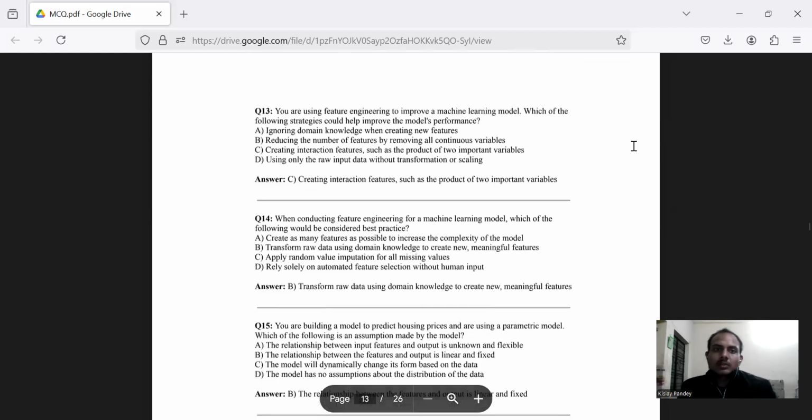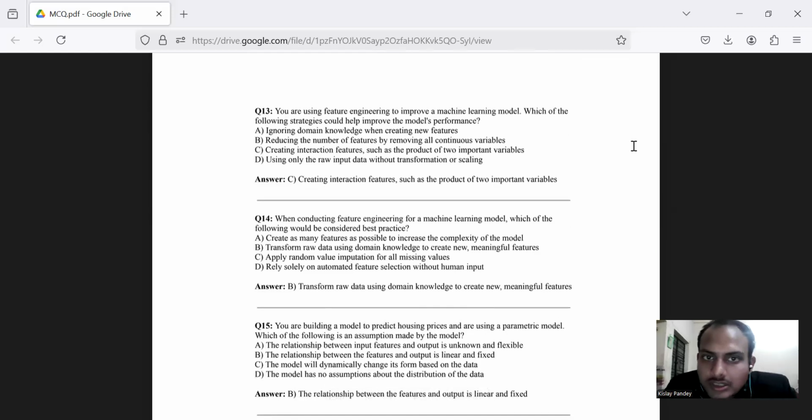Now we have question number 13, which is evaluation based. You are using feature engineering to improve your machine learning model. Which of the following strategies could help to improve the model performance? Option A, ignoring domain knowledge when creating new features. Option B, reducing the number of features by removing all continuous variables. Option C, creating interaction features such as the product of two important variables. Option D, using only the raw input data without transformation or scaling. Option C seems to be correct, which is creating interaction features such as the product of two important variables.